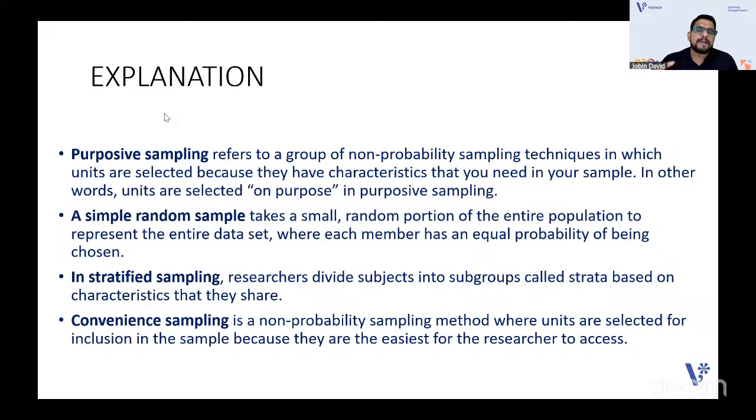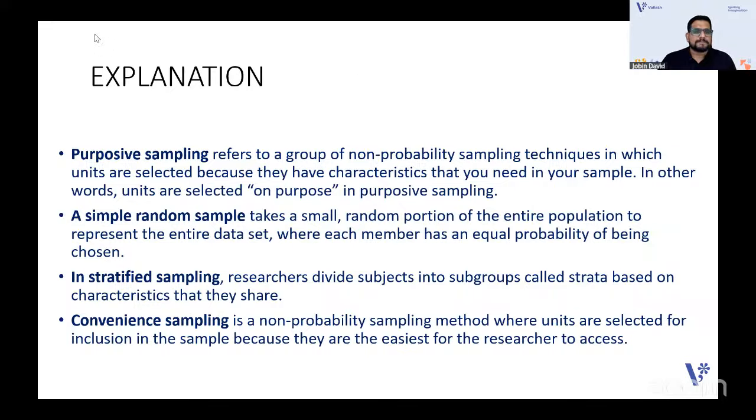Convenience means it is according to the researcher's convenience. It is according to the researcher's accessibility. For example, if my study is about an international topic, say I'm going to study the students in Russia, it will be very costly for me to go to Russia and study them. But I know some international students studying here in my university. It is very easy for me to select those students for my sample. That is called convenience sampling. According to the researcher's access and availability, the researcher is selecting a sample. That is what you call convenience.